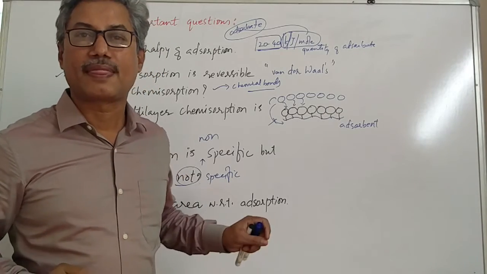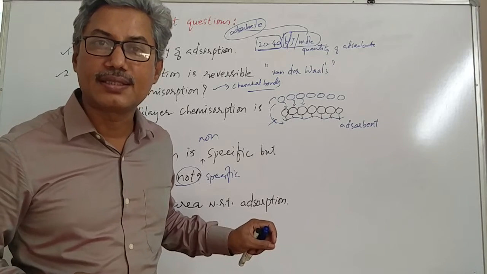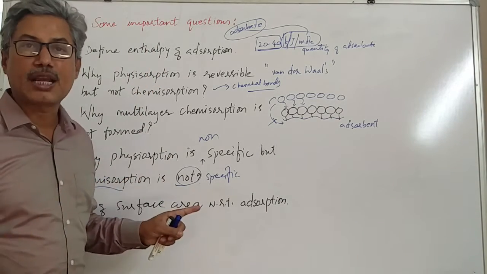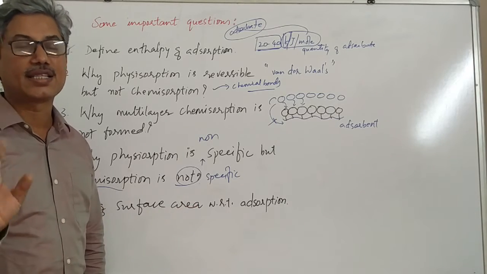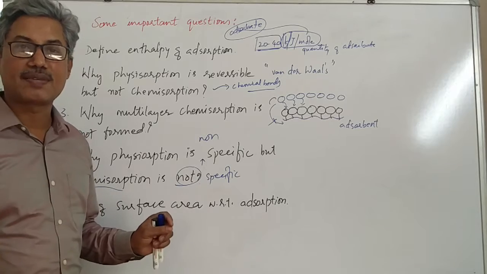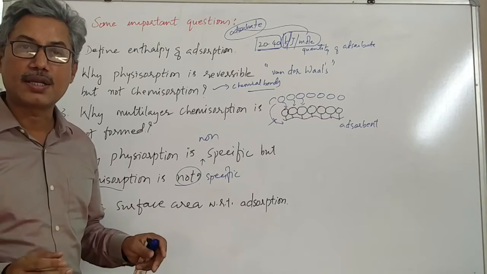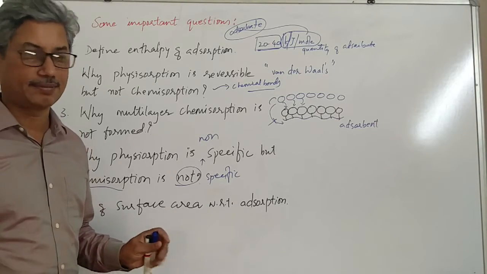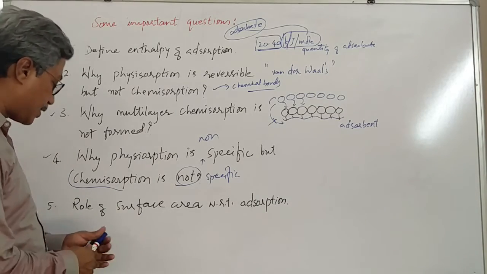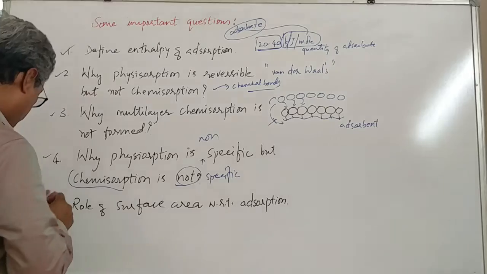That is why chemisorption is specific in nature. Chemisorption is specific because of high energy of activation, whereas physical adsorption is non-specific due to least or no energy of activation. Okay. Then, next question is, what is the role of